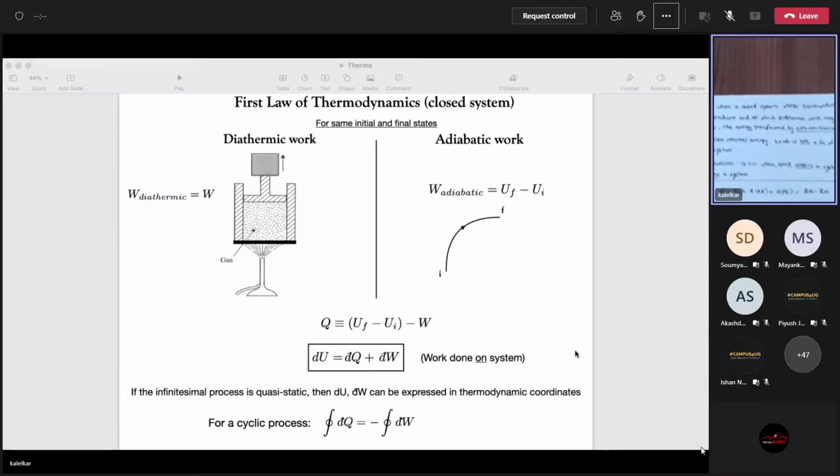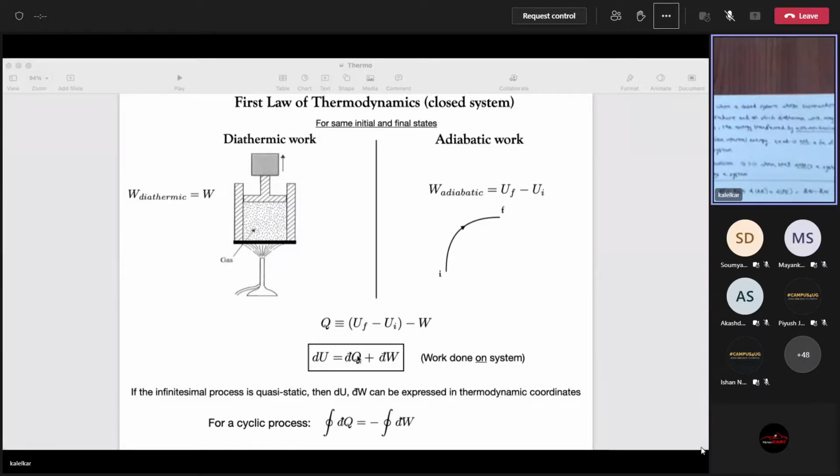Okay. But there are many things to worry about when you write things carefully, which you did not worry about earlier, because of course you have studied the first law of thermodynamics earlier, but you didn't worry about many issues. First thing, you see, I have been careful about notation.